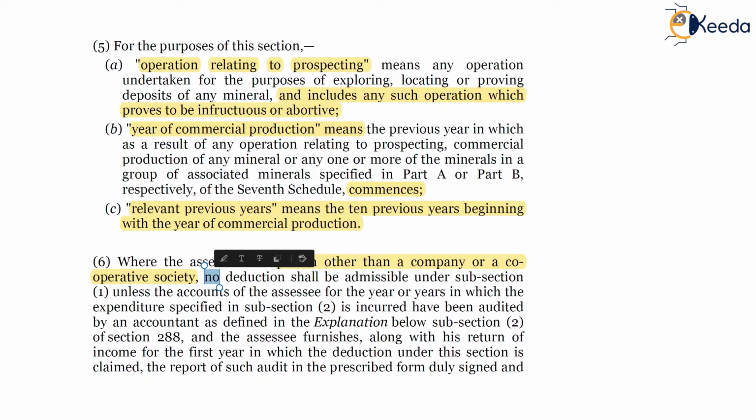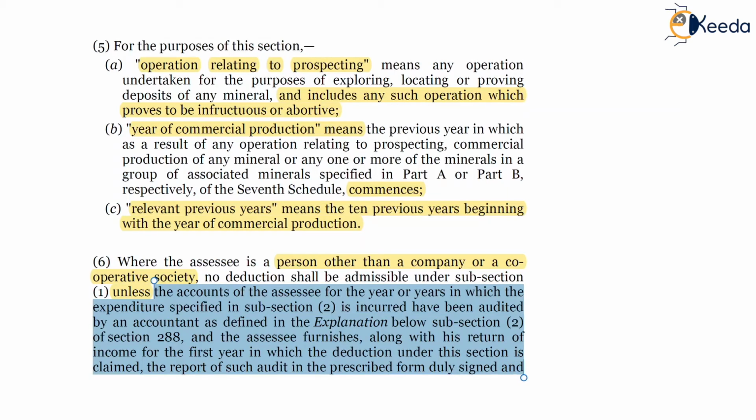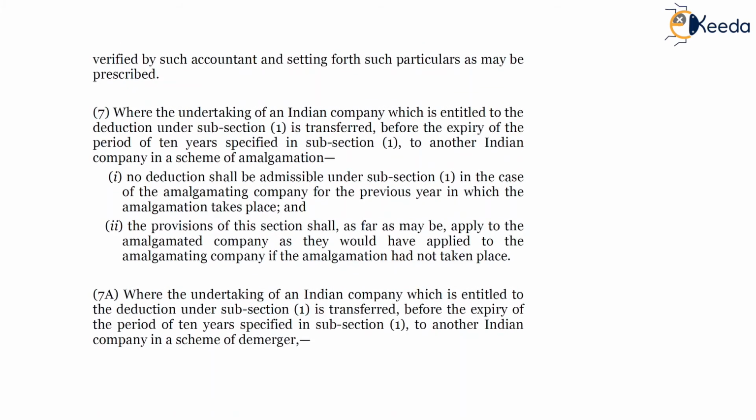No deduction shall be admissible under subsection 1 unless the accounts of the SSC for the year or years in which expenditure specified in subsection 2 is incurred have been audited by an accountant as defined in section 288, and the SSC furnishes along with his return of income for the first year in which the deduction under this section is claimed, the report of such audit in the prescribed form duly signed and verified by such accountant and setting forth such particulars as may be prescribed.